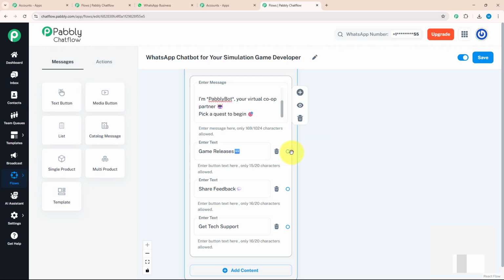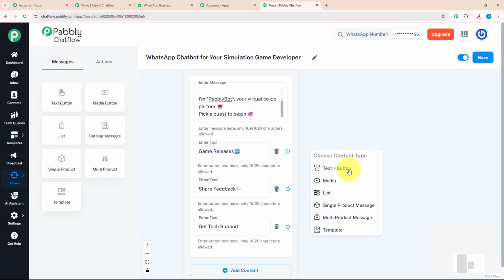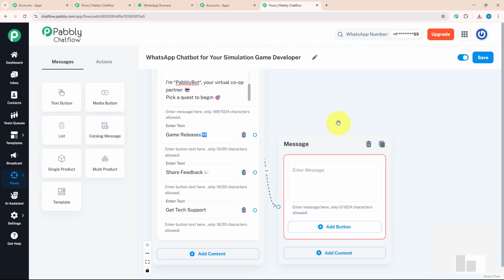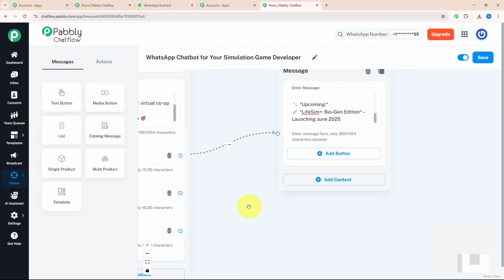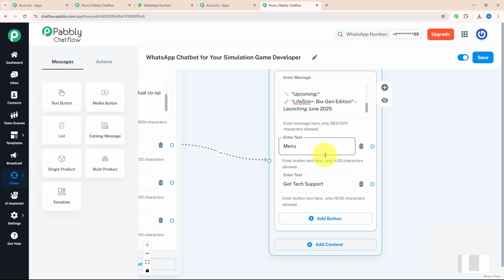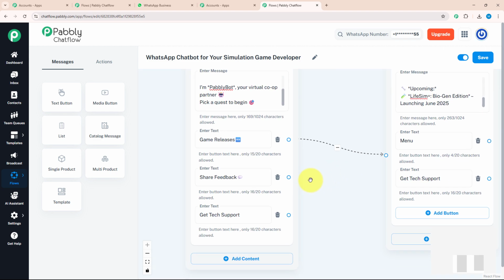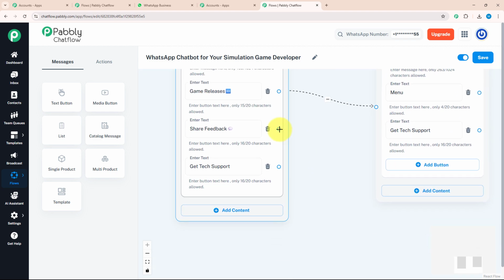After giving the action buttons, I want to give a separate message for each action button. For that, let's start with game release. I will drag and drop and select the text button over here. Here I'm going to enter a message for game release, something like this, where I have mentioned every single detail about our upcoming games. After that, I will add two action buttons over here by clicking on the add button option: menu and get tech support.